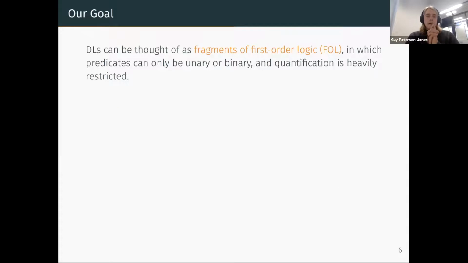Right, so my initial goal in my master's thesis and in this work was to try and generalize this a little bit. Description logics can be thought of as fragments of first order logic, heavily constrained ones, where predicates, for instance, can only be unary or binary, and quantification is restricted. And this is, of course, all deliberate.